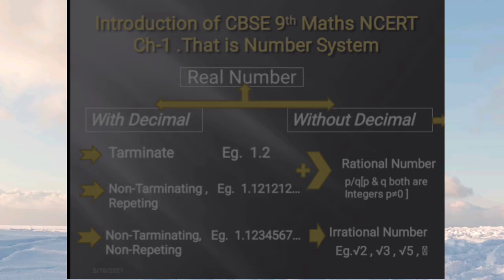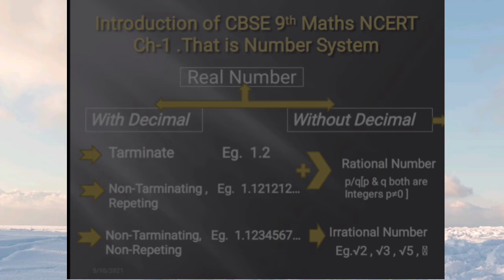Up to this part, the 3 parts, I hope everyone understands. Once again, I'll tell you one by one. Terminating means after the decimal there will be only a single digit or double digit, maybe 2 or 3, a limited number of digits. That is called a terminating number. Non-terminating repeating means after the decimal there will be infinite digits, and these digits come in a sequence, like 2 or 3 digits or 1 digit, coming again and again in a particular sequence.